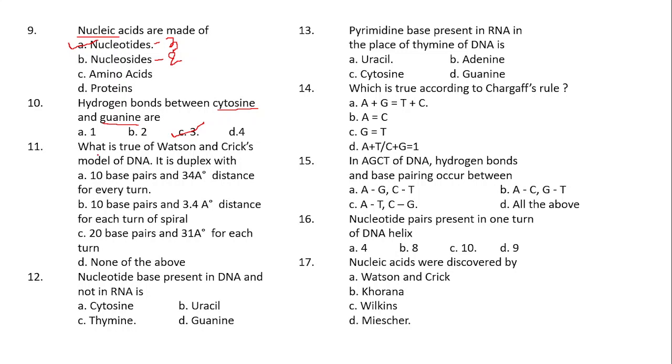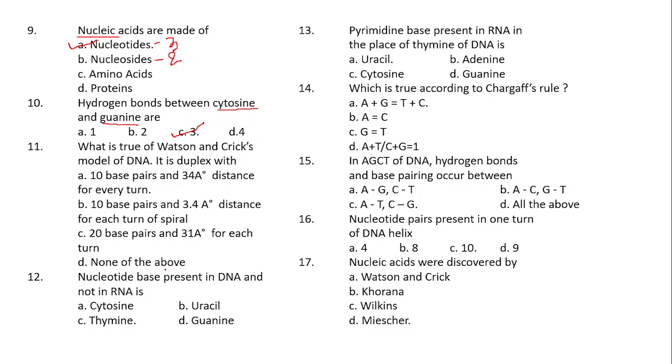Next, coming to the 11th question. What is true for Watson and Crick's model of DNA? It's duplex width. Option A, 10 base pairs and 34 angstrom distance for every turn. Option B, 10 base pairs and 3.4 angstrom distance for each turn of the spiral. Option C, 20 base pairs and 31 angstrom for each turn. Option D, none of the above.